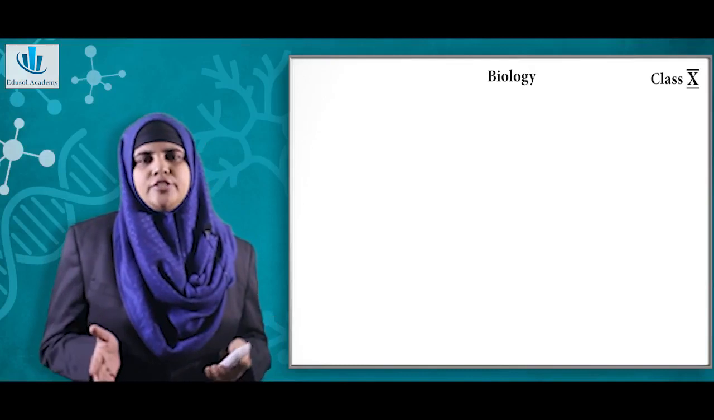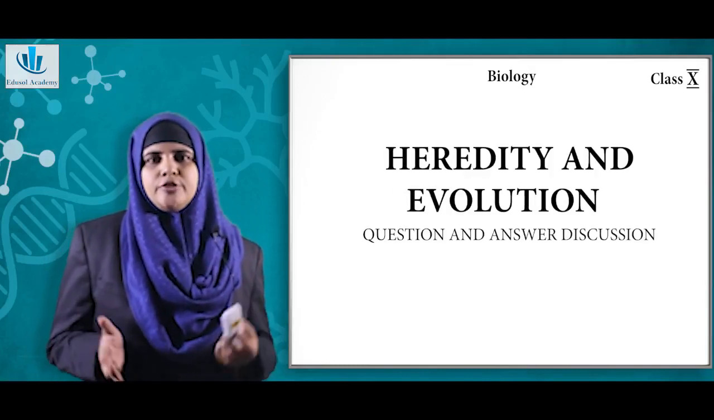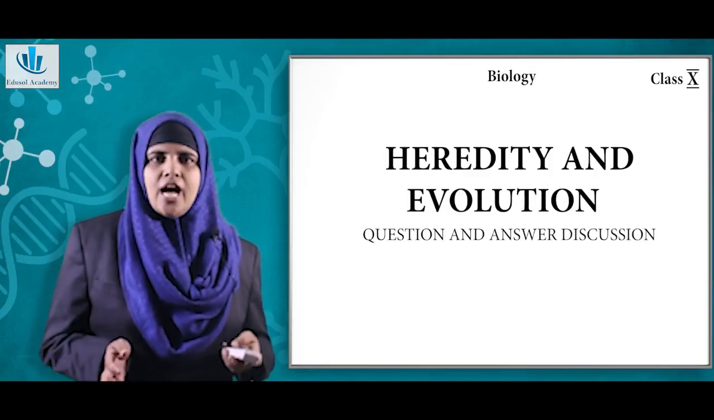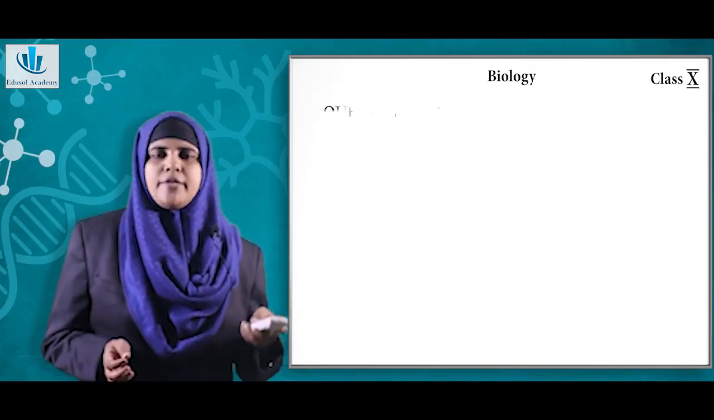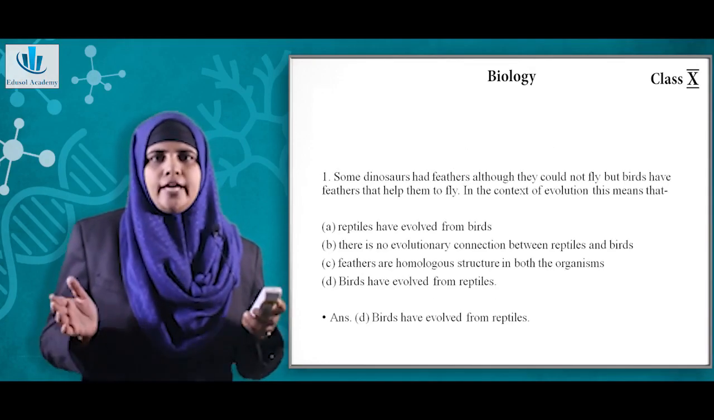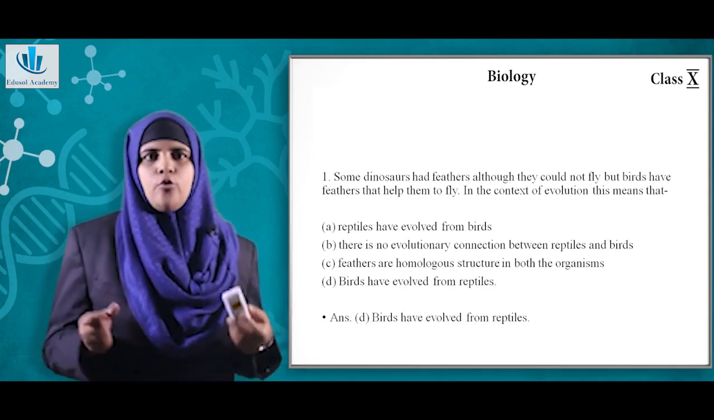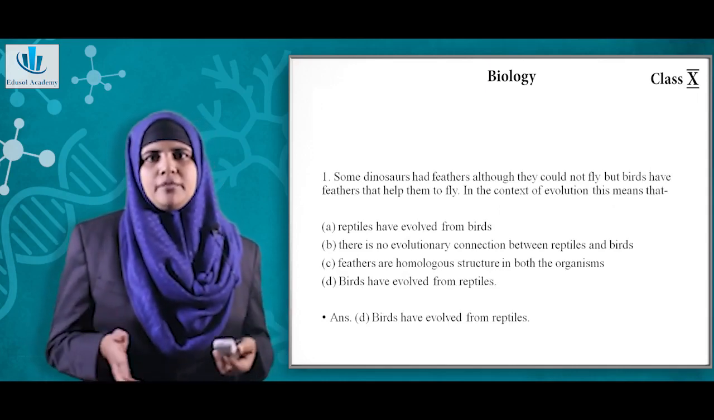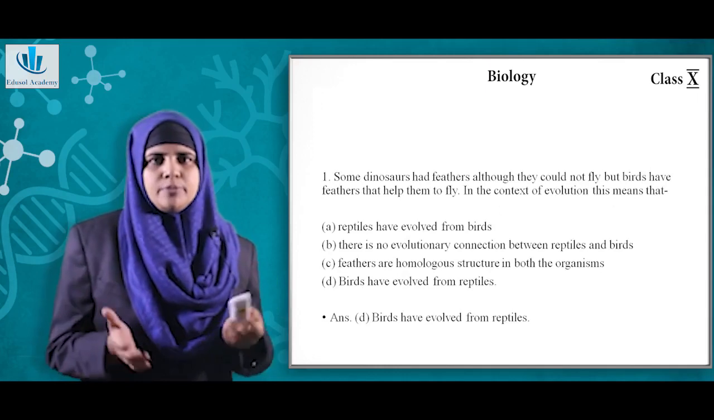So in this session, we are going to discuss the questions from the chapter Heredity and Evolution. So let's begin with a 1-mark question. Some dinosaurs had feathers although they could not fly, but birds have feathers that help them to fly.